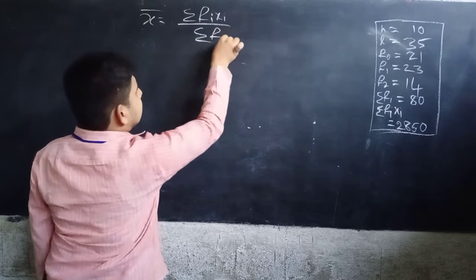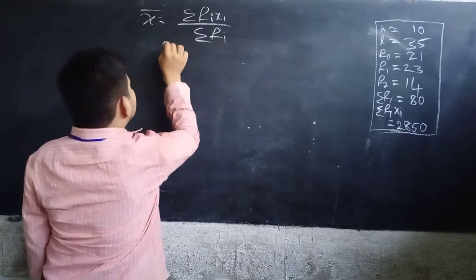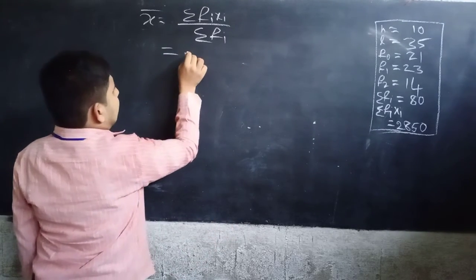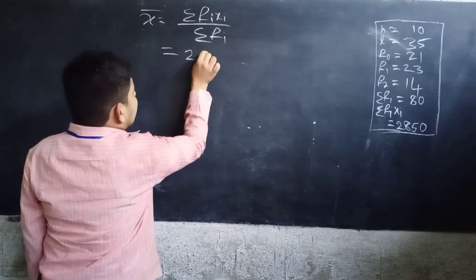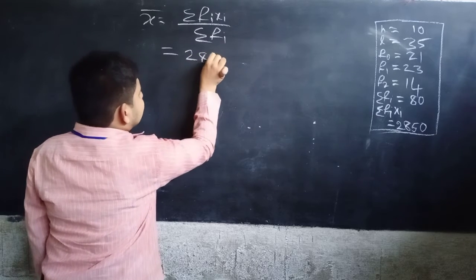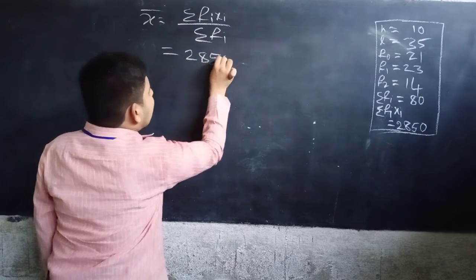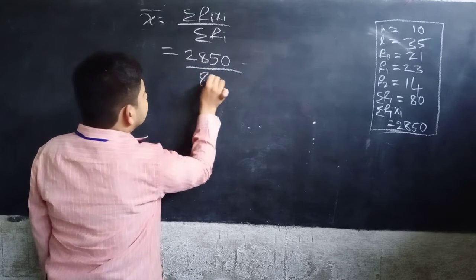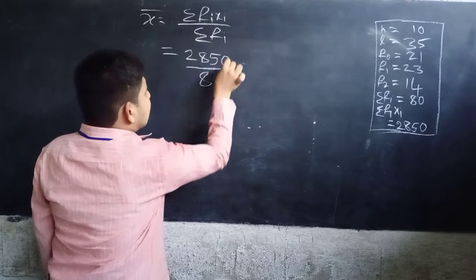Okay, now equal to sigma fi xi, that is 2850, by 80. Okay, now the zeros get cancelled.